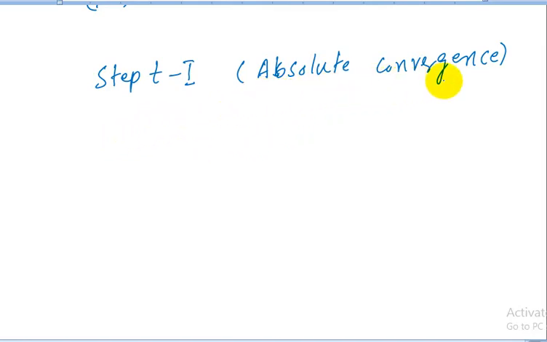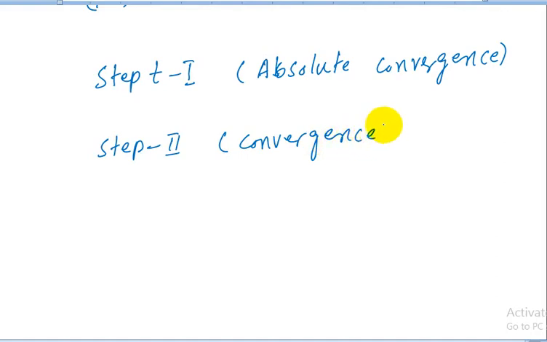If the series is not absolutely convergent, then we move to step 2, where we discuss the convergence of the series. If the series is not absolutely convergent but convergent, then it is called conditionally convergent. And if a series is neither absolutely convergent nor conditionally convergent, then it is called a divergent series.